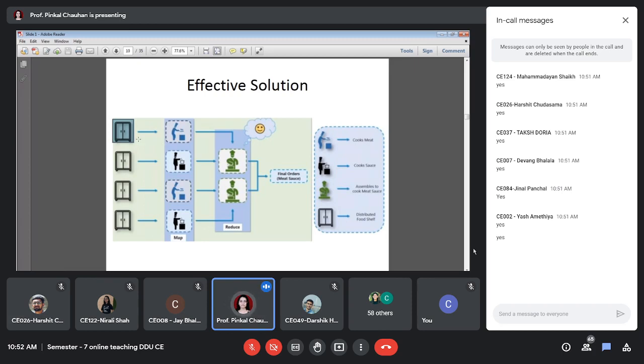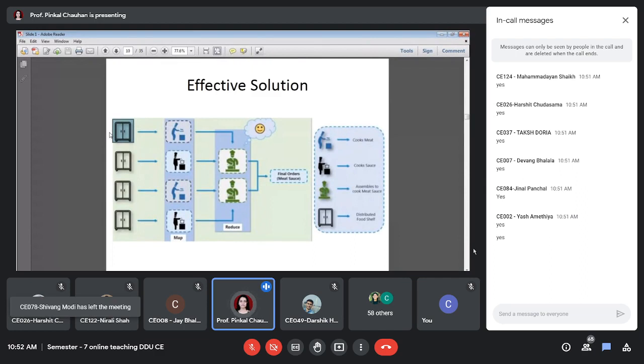Independent food shelf is there for each one of them, so they don't have to worry. Whatever they want, they can just get it from their own food shelf. So now the food shelf is not a bottleneck. The second issue is solved, and we have multiple cooks, so there is no processing issue as well. So that first issue is also resolved.